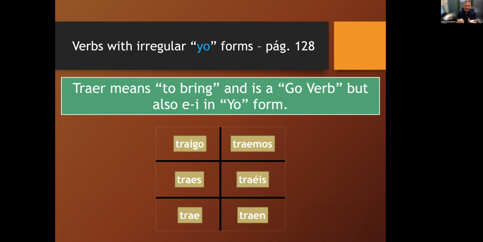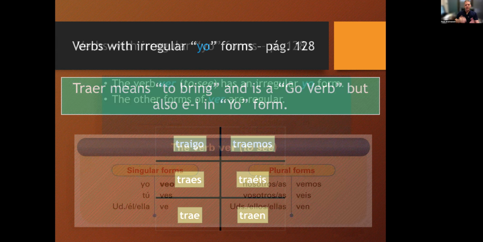Otherwise, it's regular in the other conjugations. So yo traigo, tú traes, usted, él, ella trae, etc. So just that yo form, traigo, almost like the word trailer. So it's going to traigo, that ai, make that diphthong. So that's how it's doubly different in the yo form.